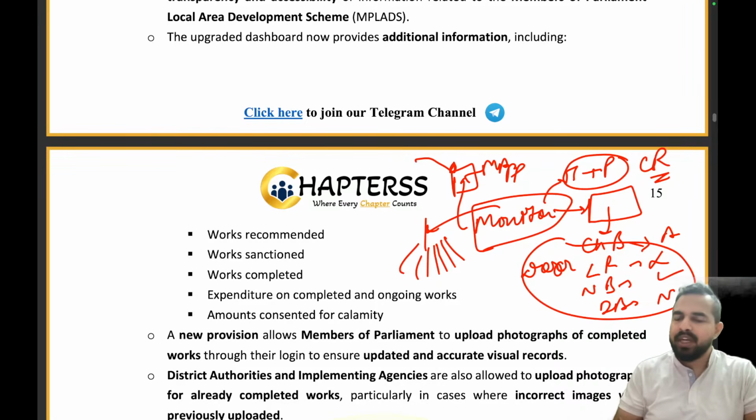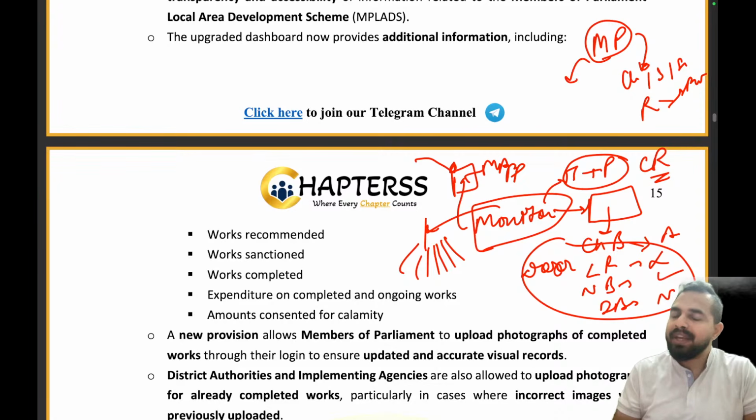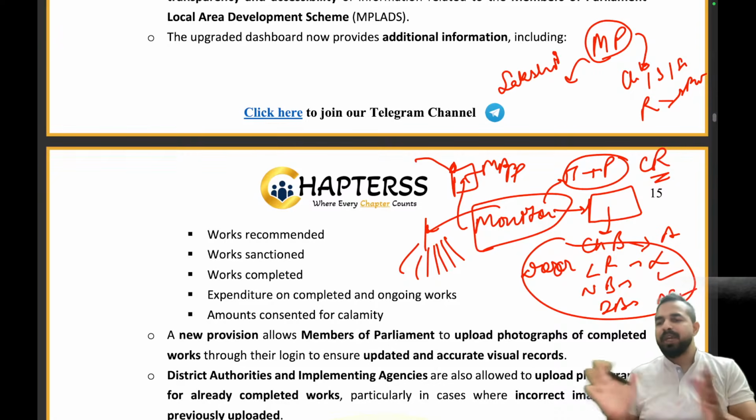Now let's try to replicate this example in the city. So my dear friends, in our city we are having a monitor, which is the MP, the Member of Parliament. So the monitor can give suggestions, recommend some works like cleanliness, sanitation, school infrastructure, road, which are basically for the public welfare. Now how exactly will he be doing that? Through an application. What is the name of the application? E-Sakshi. E-Sakshi, guys.